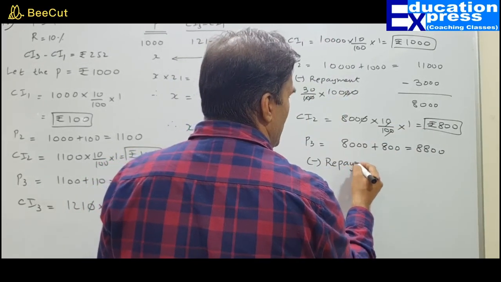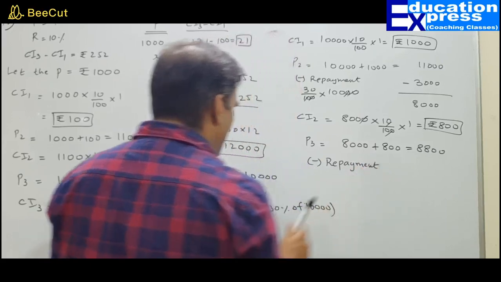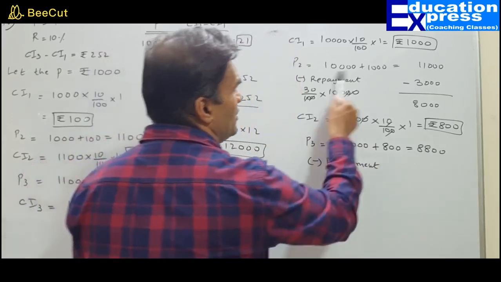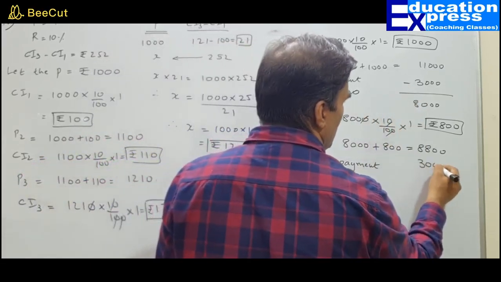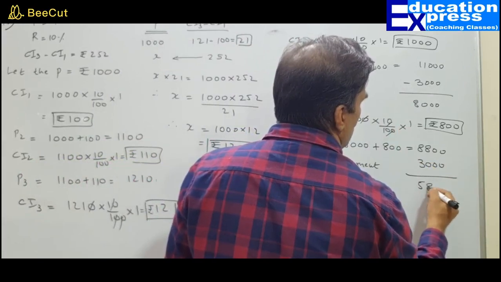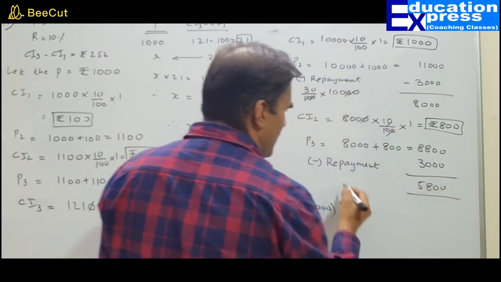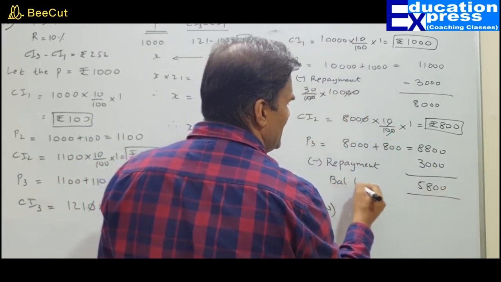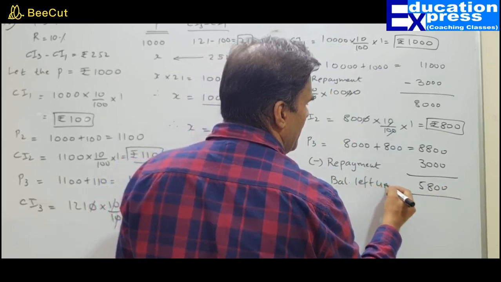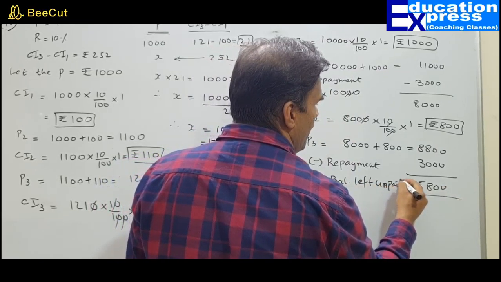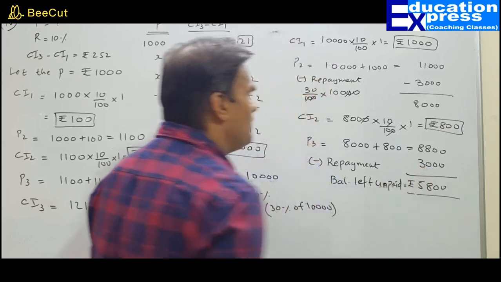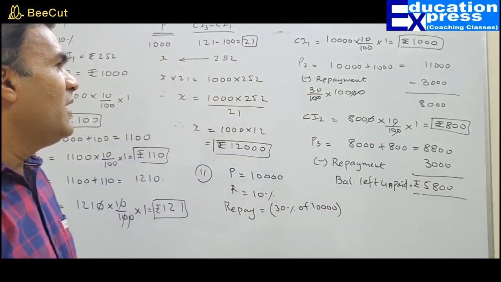How much is the repayment? Repayment is 30% of 10,000, which is the same as 3,000. So the balance amount left unpaid equals rupees 5,800.